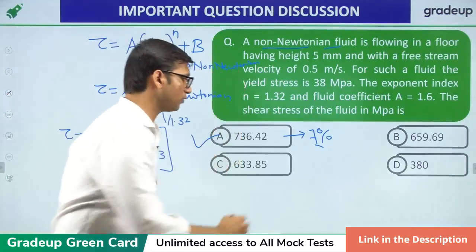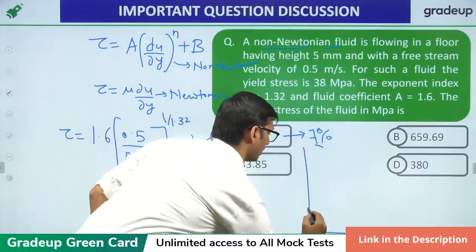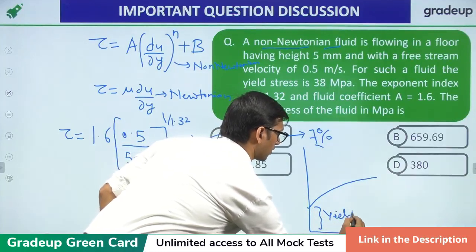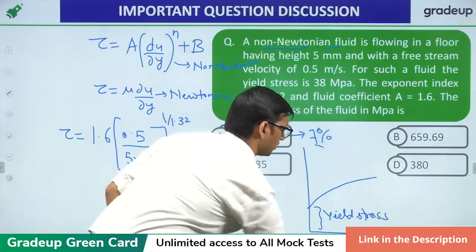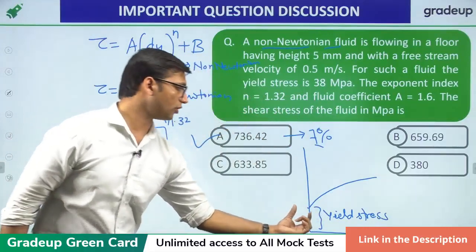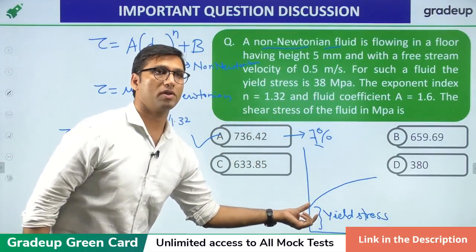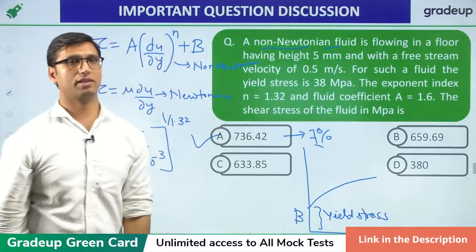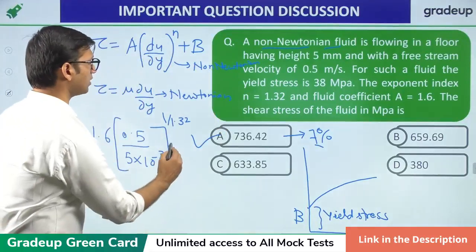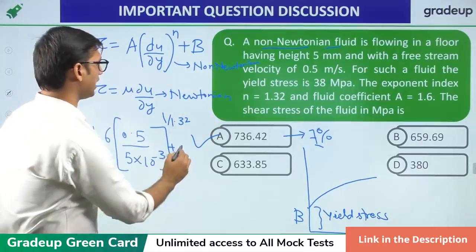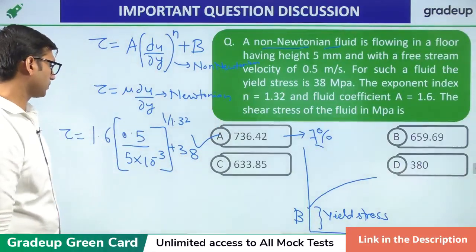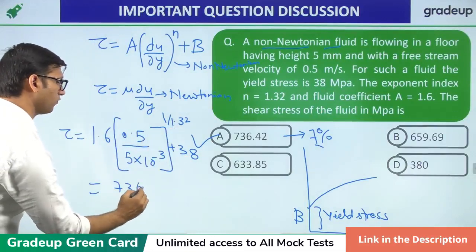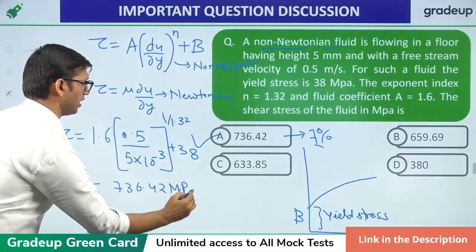If you see this stress strain curve for non-Newtonian fluid, this minimum stress which is required for the fluid to flow is called yield stress, and this value is given as B in this case. So you have to add this value of B, which is given as 38 megapascal. After solving, you will get 736.42 megapascal as the answer.